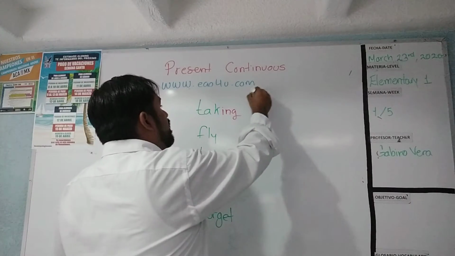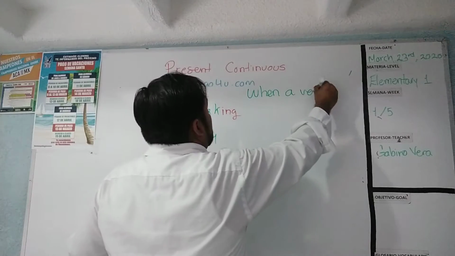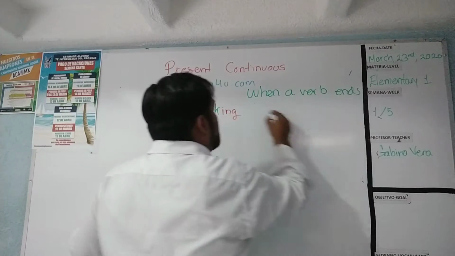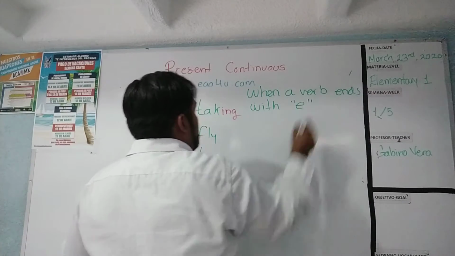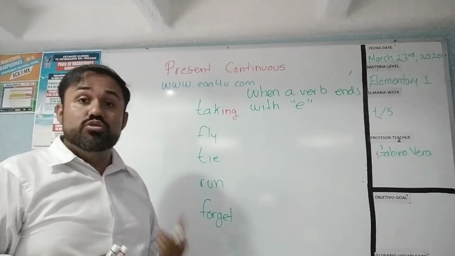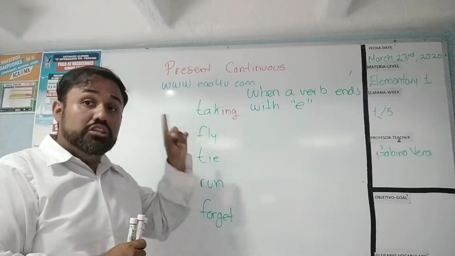When a verb ends with the letter E, what you have to do is drop the letter E and write ing.